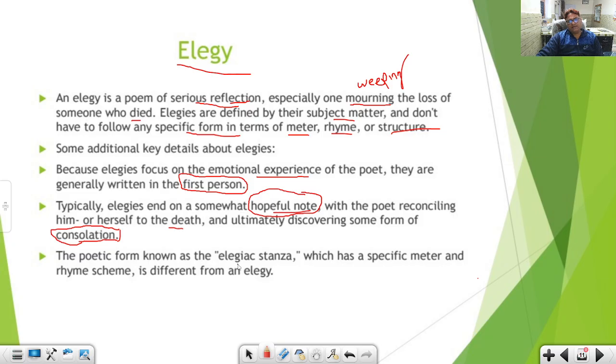The poetic form known as elegiac stanza, which has a specific meter and rhyme scheme, is different from elegy. Elegiac stanza became popular during the transitional period when Thomas Gray composed a very popular poem you all know, Elegy Written in a Country Churchyard. So from there, this term elegiac stanza came into use. 4 lines, quatrain, that I will tell you later.